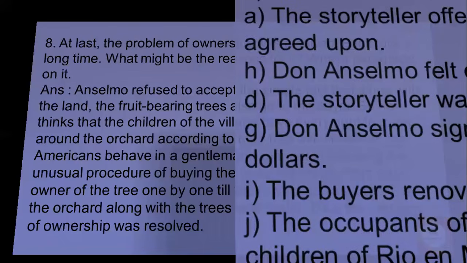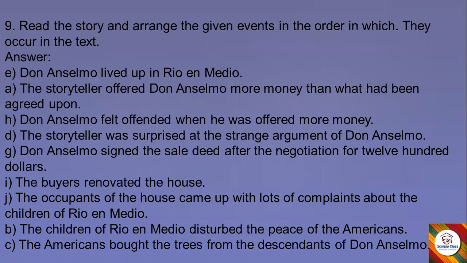Okay? Now, next question. Read the story and arrange the given events in the order in which they occur in the text. So here, directly the answers are given. The jumbled sentences you can refer from your textbook. So you'll get the questions. Now here the answers are given and exactly whatever numbers are given in the sentence that is mentioned. So first E sentence will come very first in the text. Okay. So we have written in that manner. So first I'll read the sentences of the answers.